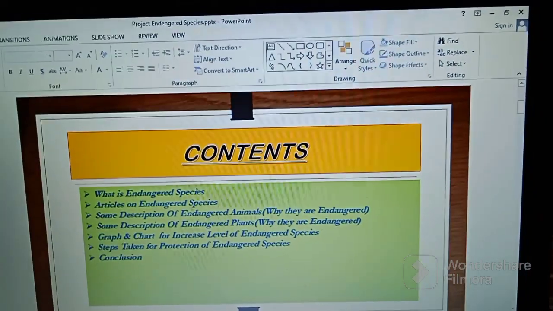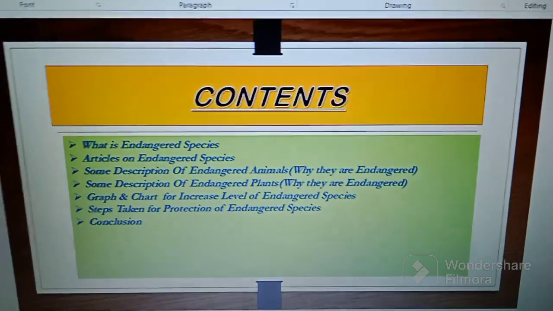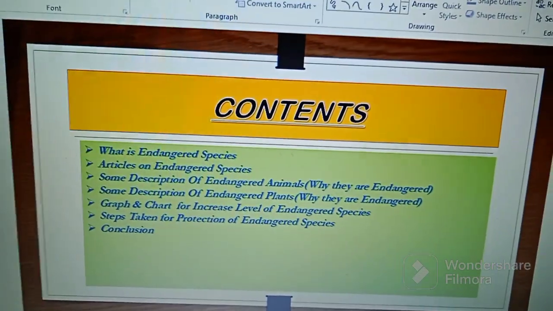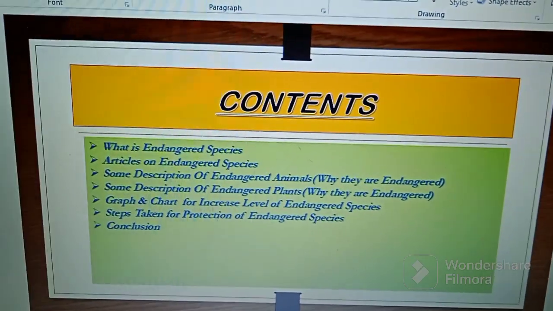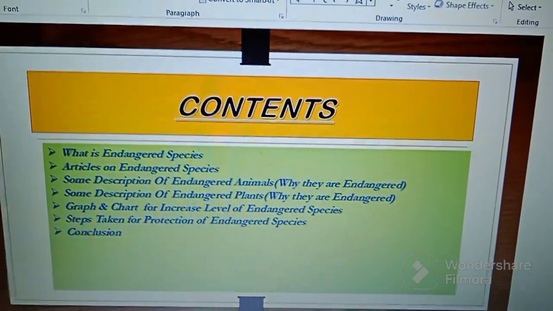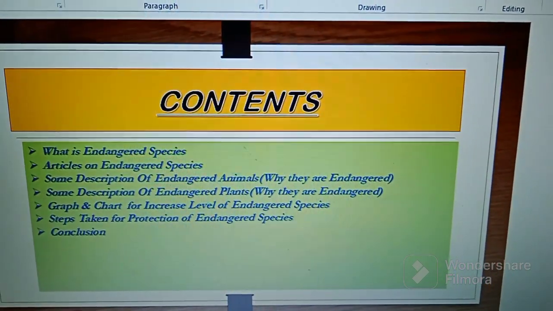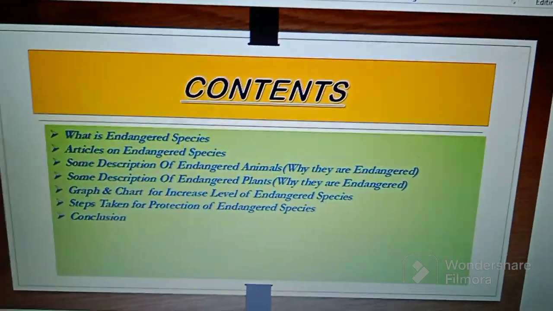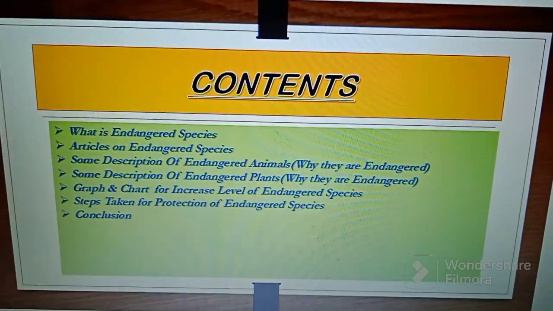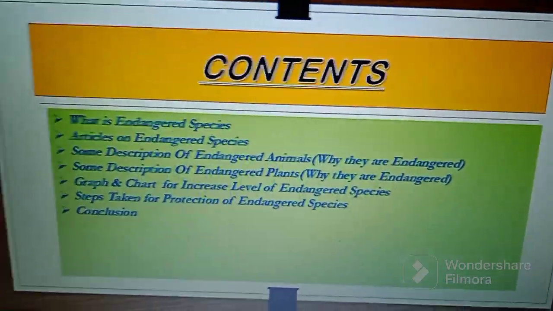Next page is the contents. Which type of topics have been presented in this project? First is what is endangered species. Next, some articles on endangered species. Third, some description of endangered animals, why they are endangered. And fourth, some description of endangered plants, why they are endangered. Graph and chart for increasing level of endangered species, steps taken for protection of endangered species, and last is conclusion.